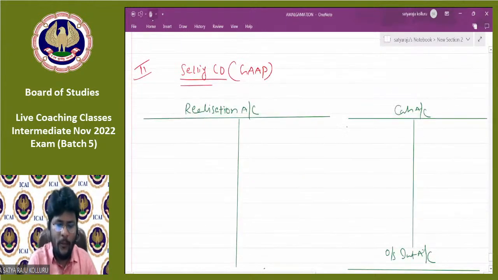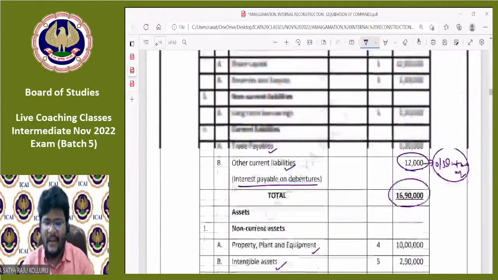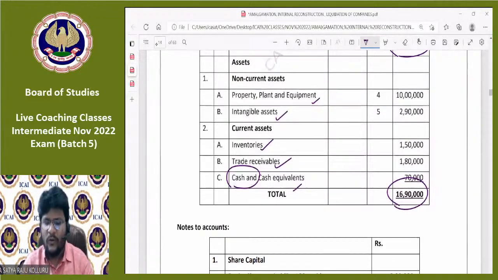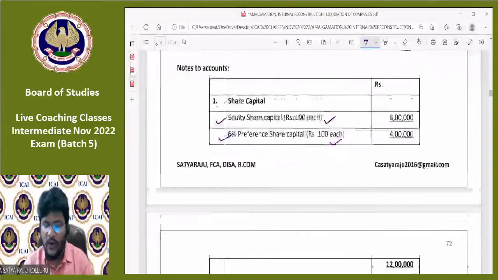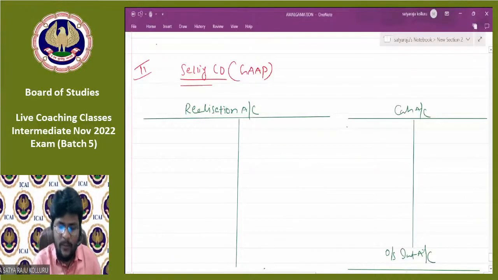Next. Now we have just opened the accounts, so start the process of dismantling. The assets taken over by the purchasing company should be closed and transferred to the realization account at which values? Book values. Coming to the assets, land and building is there. PPE, realization to land and building. How much at book value? 4 lakhs.